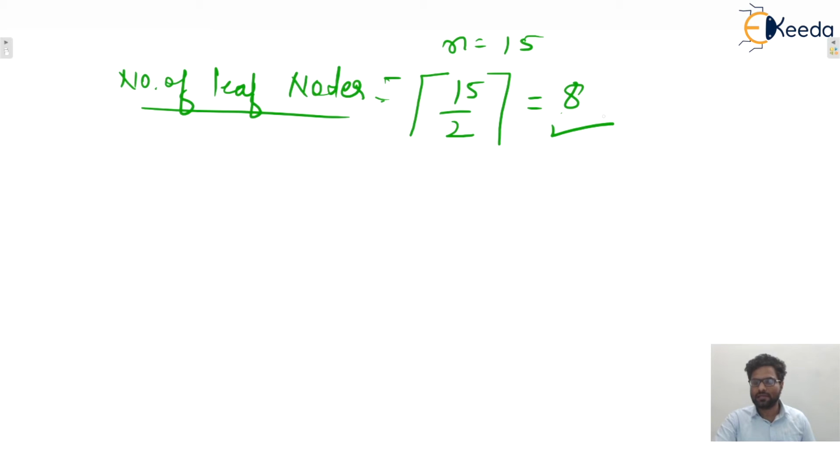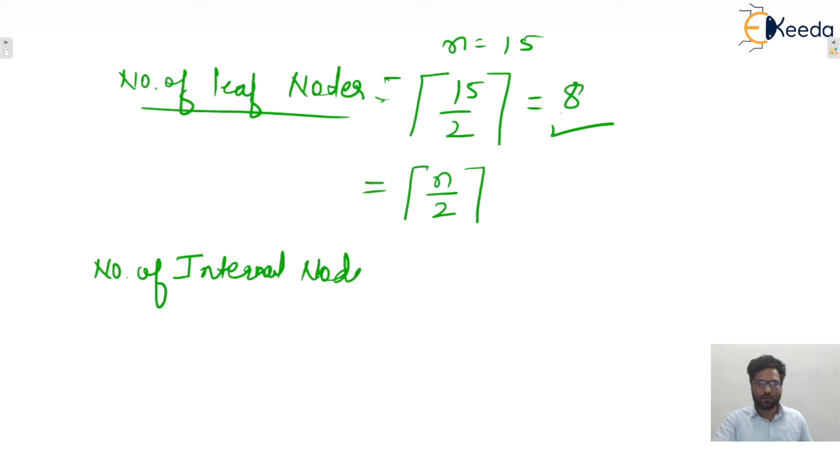Number of leaf nodes are how many? 8 only. So generalizing this formula, that will be total number of nodes divided by 2 and take the ceil value. Similarly, number of internal nodes, in the last example you can see number of internal nodes are how many?